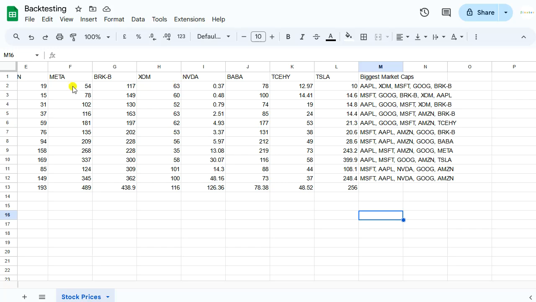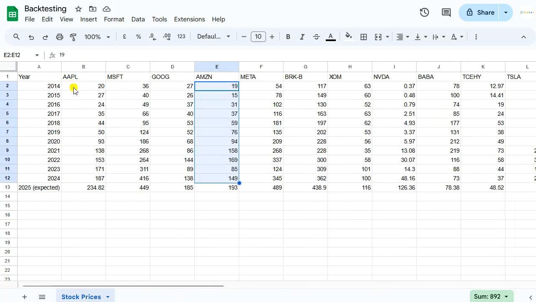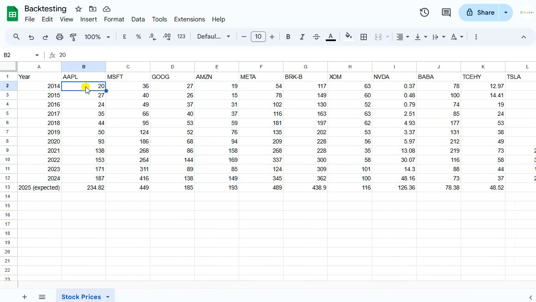First of all, I figured out the data. These are the stock prices over 10 years. So in each column we have the stock prices. For instance, in the year 2014, the Apple stock price was $20. In the year 2024, the Apple stock price was $187, and this is at the beginning of the year. And then as the expected stock price for 2025, I just used the current stock price in July 2024 as a proxy, because we don't have the 2025 data yet.